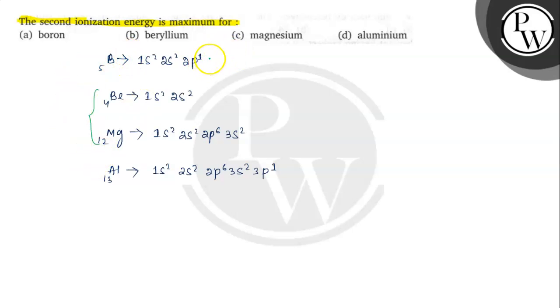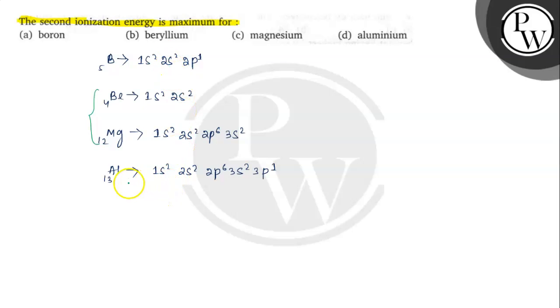If we compare boron and aluminium, in the case of boron, if we remove one electron, then it will be a stable electronic configuration. If we then remove another electron, we need more energy to remove the second electron from the s subshell. So here the second ionization energy will be maximum.